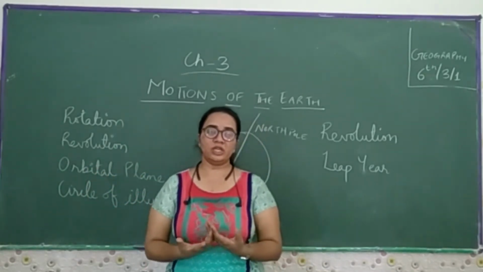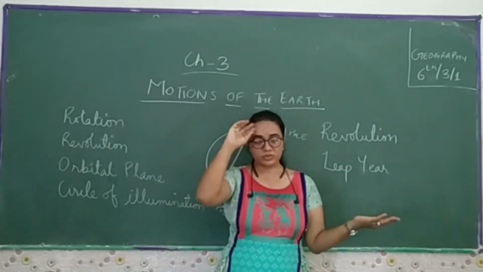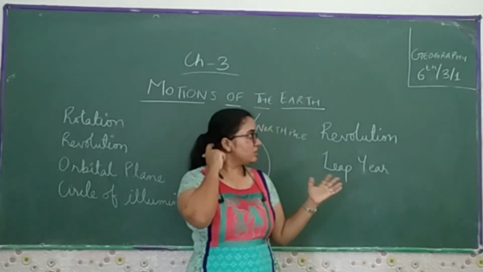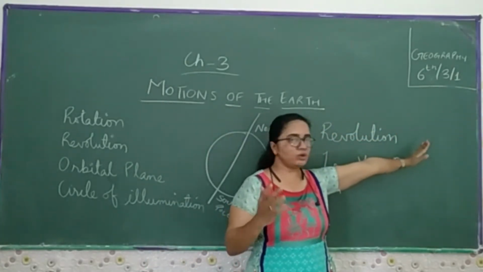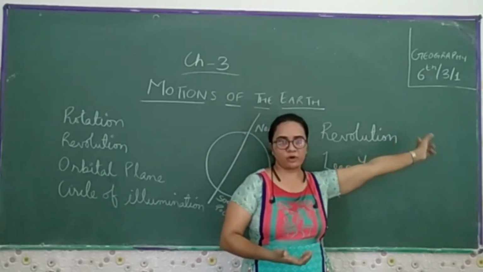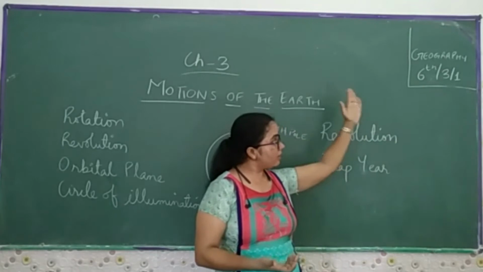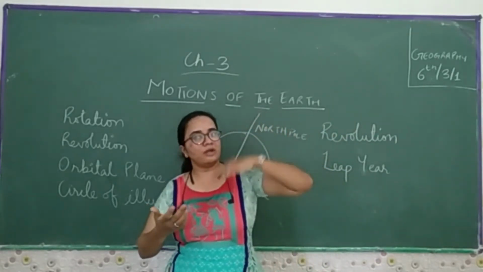So these are certain things which we have learned in the previous chapter. Then we learned about different times: the places which are ahead of the prime meridian are ahead in time, around a day or some hours ahead, and the places which are behind the Greenwich meridian are behind in time.